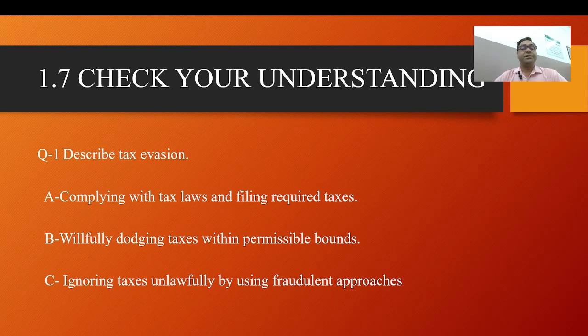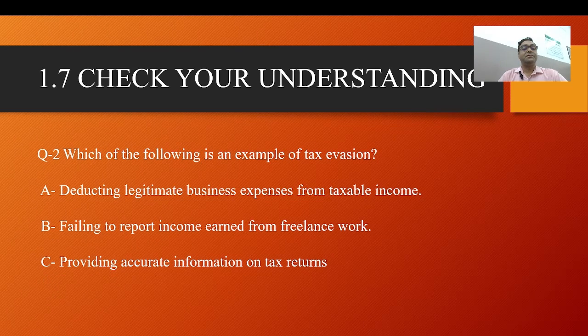I think C is the right option, ignoring taxation unlawfully using a prudent approach. I have already discussed this when I discussed tax evasion.